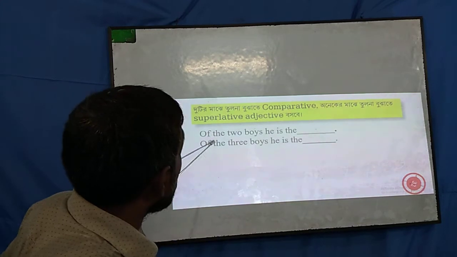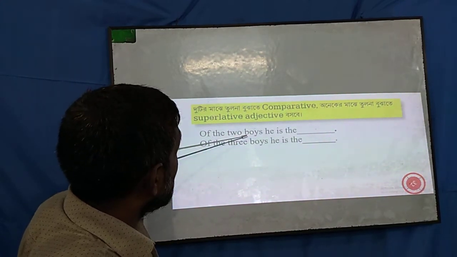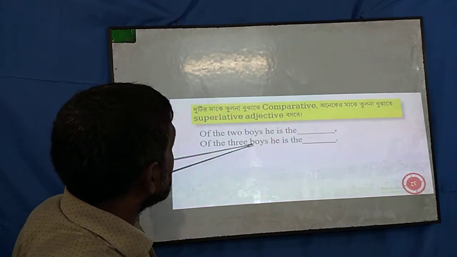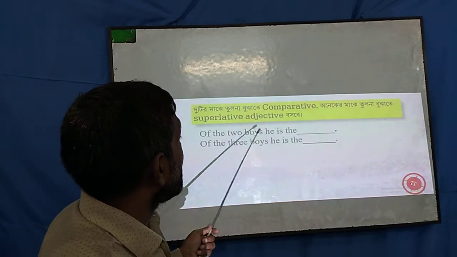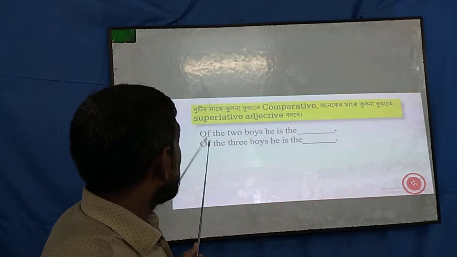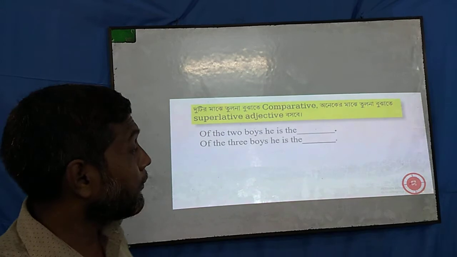One of the 2 boys: there is a reference of only 2. One of the 3 boys: there is a reference to more than 2. If we refer to only 2, we use the comparative form, and if we refer to more than 2, we use the superlative form.